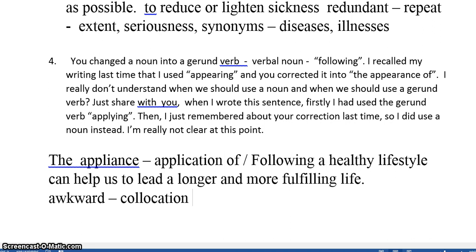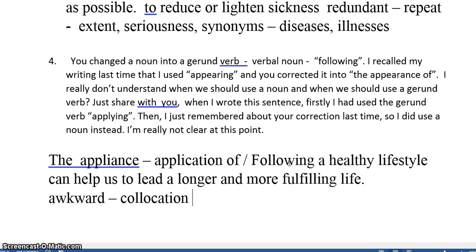Okay. Now we need to think about, what is our subject doing? If I say following a healthy lifestyle, that means people can follow a healthy lifestyle.